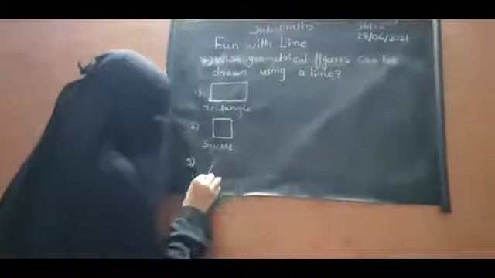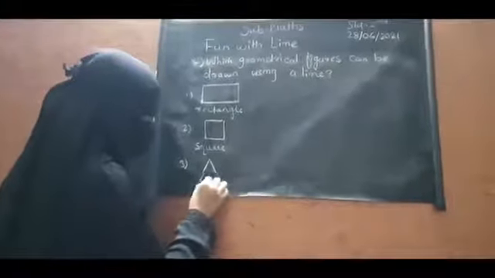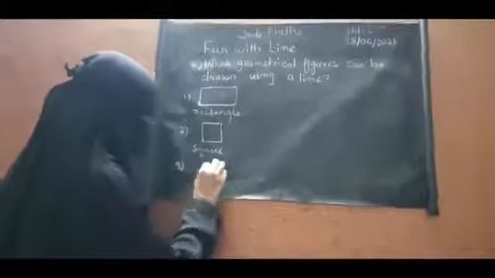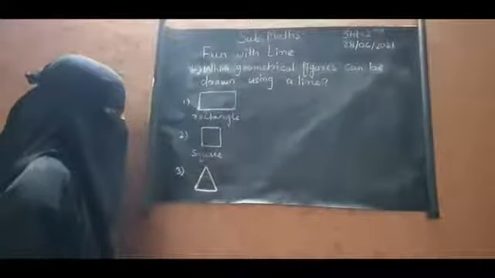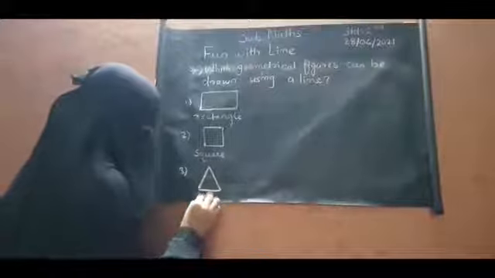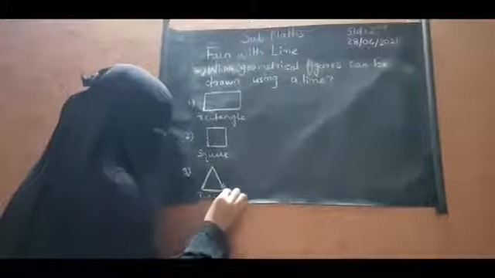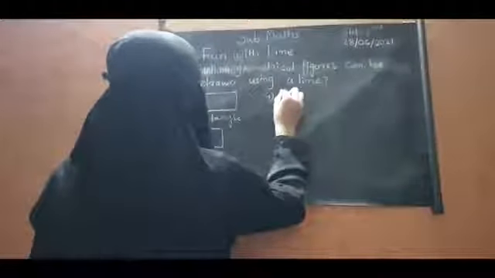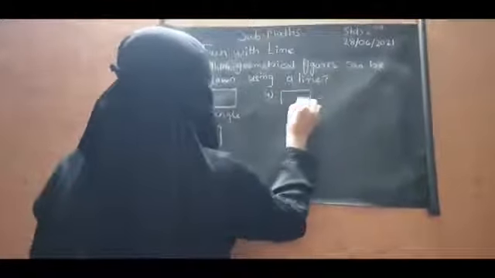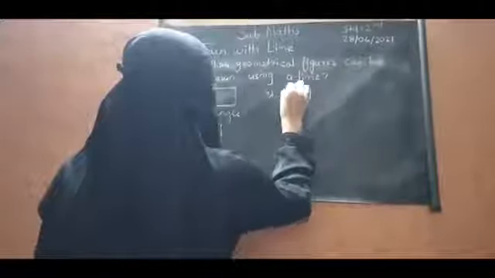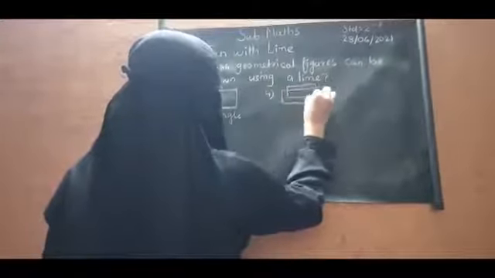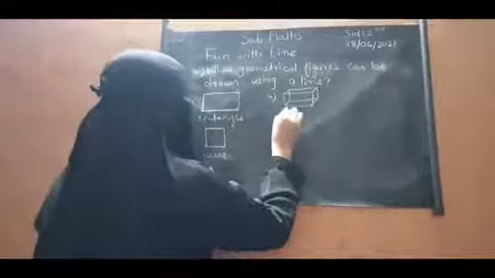Then triangle. In triangle, two sloping lines are there and one sleeping line is there. This is triangle. Rectangle, square, triangle. Then cuboid. We can draw cuboid using the lines.